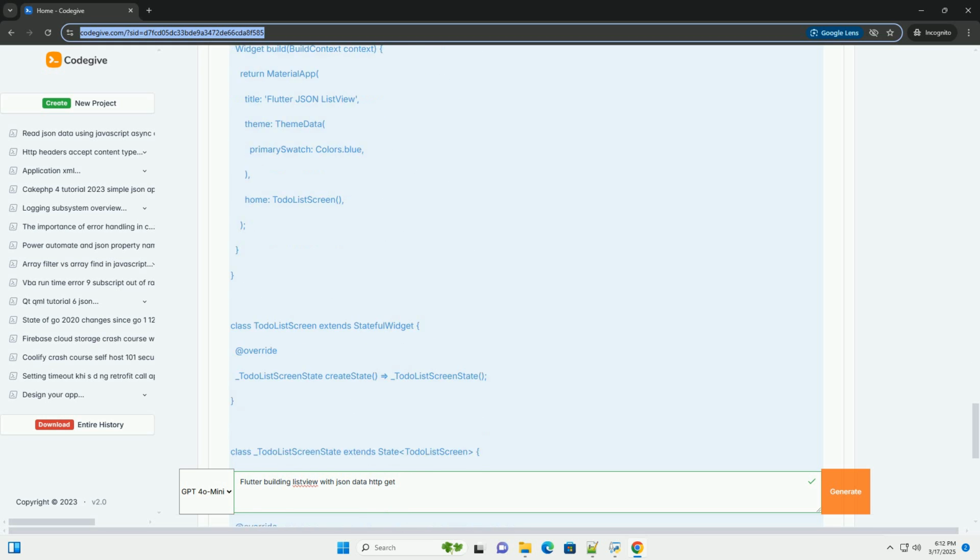Use FutureBuilder or StreamBuilder to manage asynchronous data streams. UI/UX: consider adding more UI elements to enhance the user experience, such as a search bar, filtering options, or a detailed view for each item in the list. This detailed tutorial should provide a solid foundation for building Flutter list views using JSON data from an HTTP GET request. Remember to adapt the code to your specific API and data requirements. Good luck.